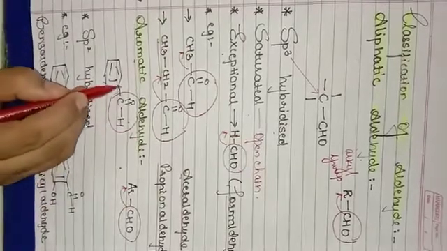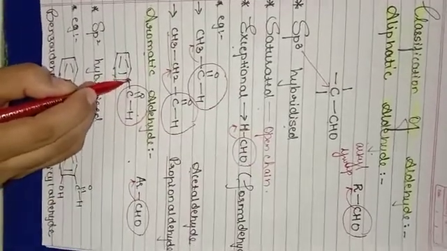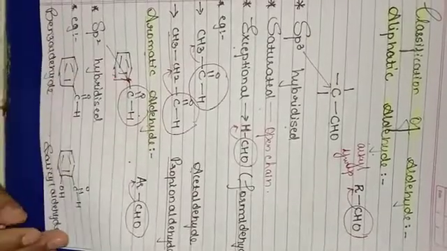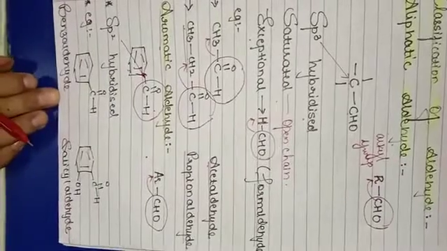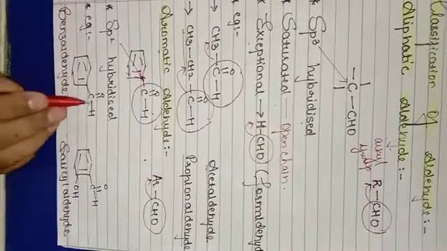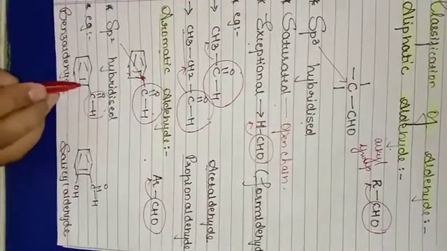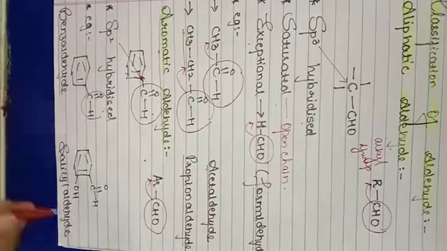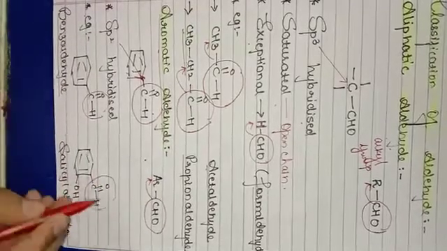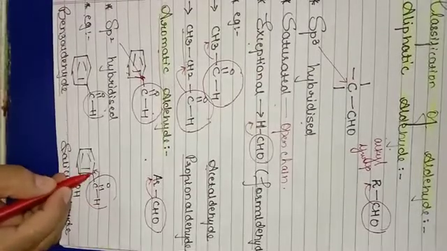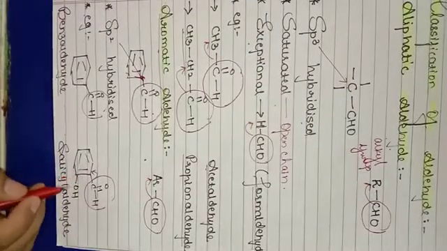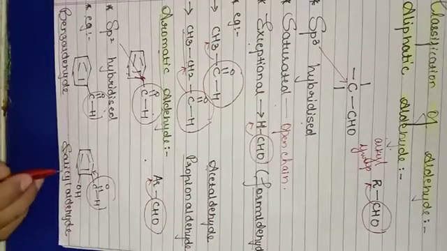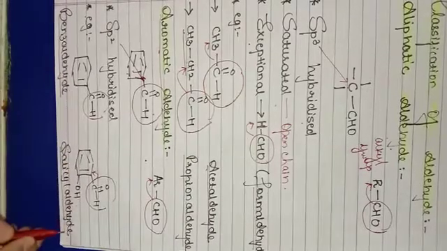This CHO group is linked to benzene carbon. This carbon is sp2 hybridized. Let us have some examples. CHO group is linked to benzene. The name of the compound is benzaldehyde. Another example, CHO group is linked to benzene, which is an aromatic compound, and one more functional group is present, OH. The name of the compound is salicylic aldehyde.